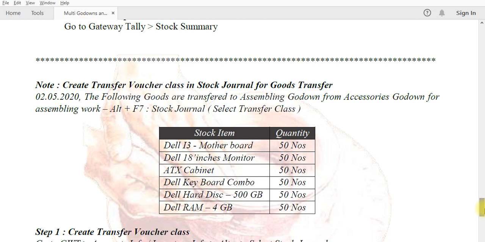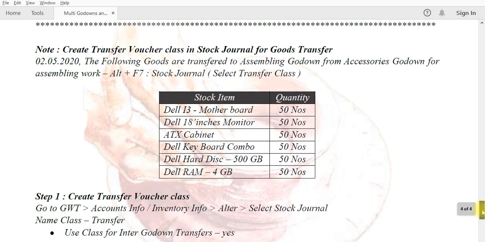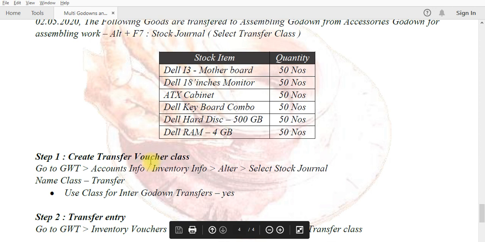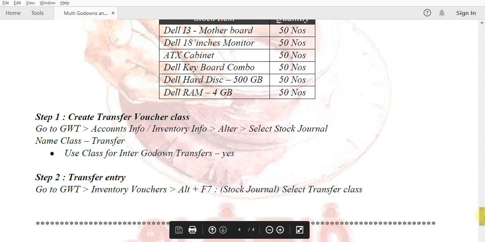It is easy to create a voucher class for transfer. When you create the transfer voucher class, in accounts info or inventory info, alter, select journal, the name of the class is transfer, use class for inter godown transfer is yes. Then the transfer entry is easy.